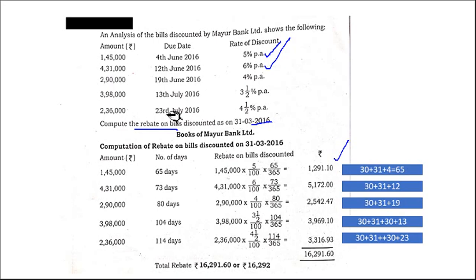And the last one, 23rd July: April 30, May 31 days, June 30 days, again 23 days of July. We calculate all these and make the total of it. This is the total rebate. Clear?